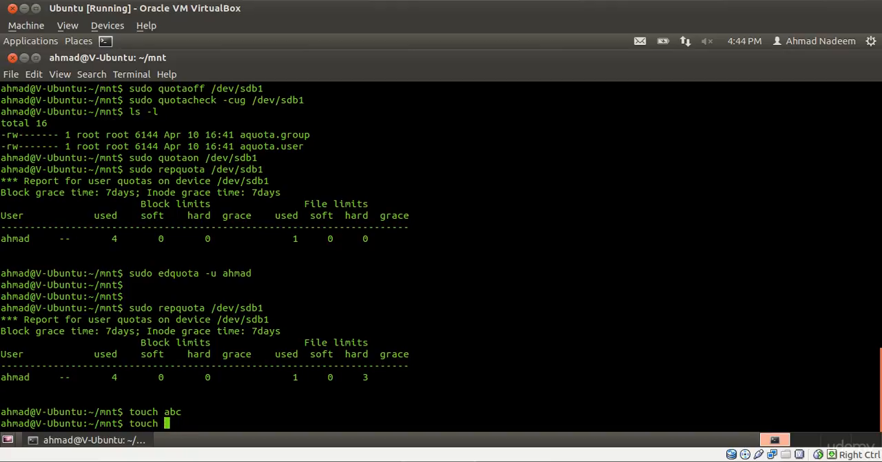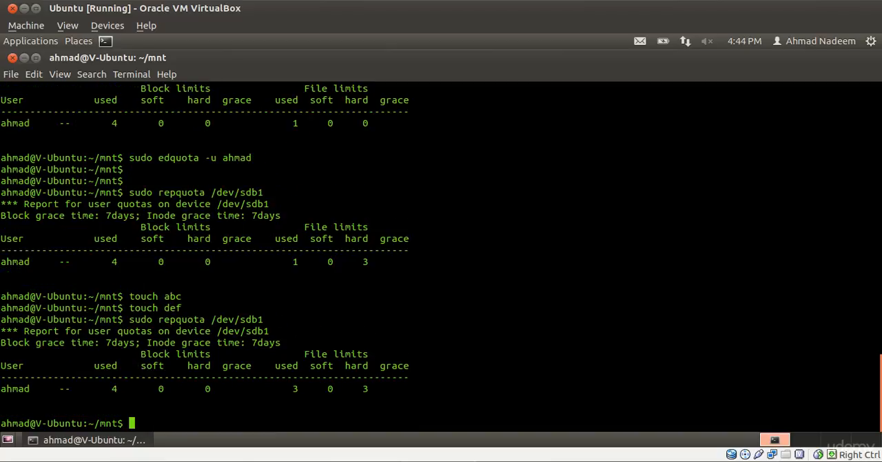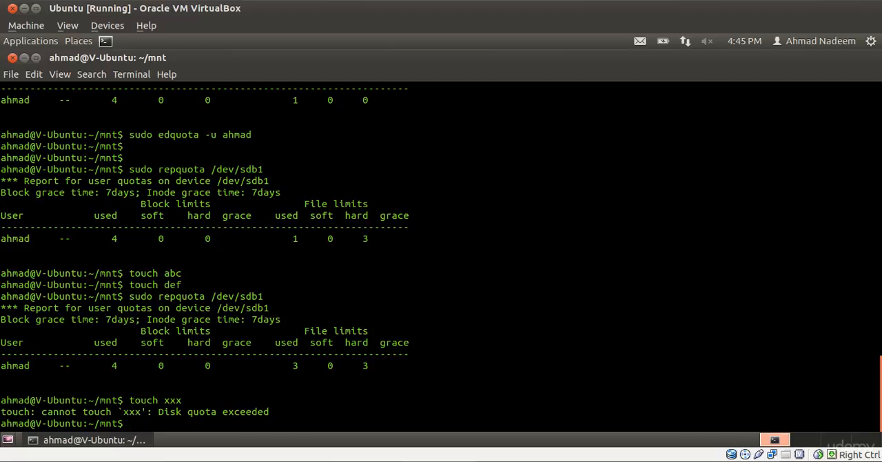So I have created 2 files now, or consumed 2 inode numbers. And let's also create def, another file. Now apparently my quota is full, as we can see in this output, where I'm checking the report of quota on this particular drive. If I try to create another file by, let's say, xxx, we see that it gives the message that the quota is exceeded. We can also see in here that the default grace period that I was telling you about, inode grace time, is 7 days.